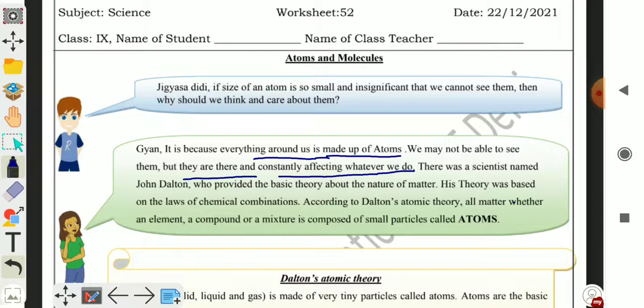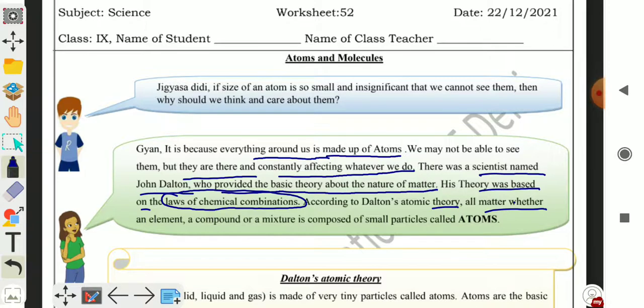There was a scientist named John Dalton who provided the basic theory about the nature of matter. Who gave the basic theory about the nature of matter? John Dalton. His theory was based on laws of chemical combination. According to Dalton's atomic theory, all matter, whether an element, a compound, or a mixture, is composed of small particles, and these particles are called atoms.